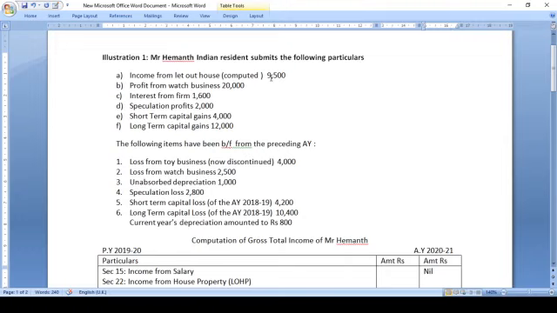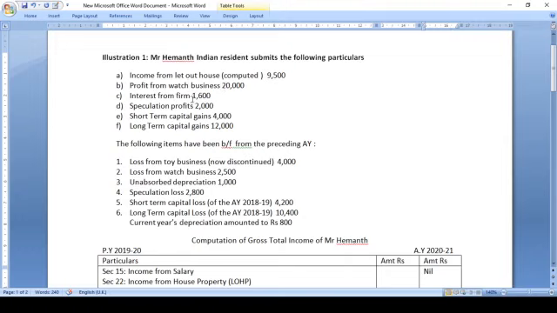From that annual value, two deductions can be claimed. One is standard deduction at 30%, the other one is interest on loan. But here, since income from let out house is given directly, this will be the final figure. Under section 22, income from house property 9,500. Profit from watch business is given, so it is taxable under section 28. So this watch business is regular business.